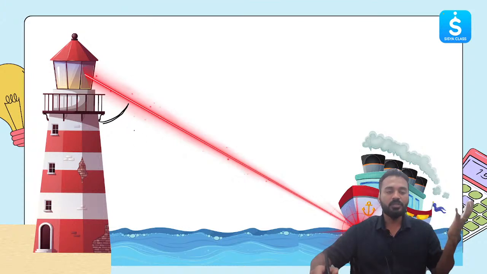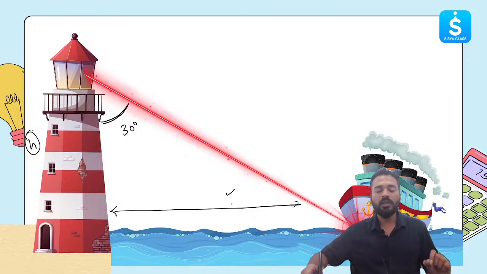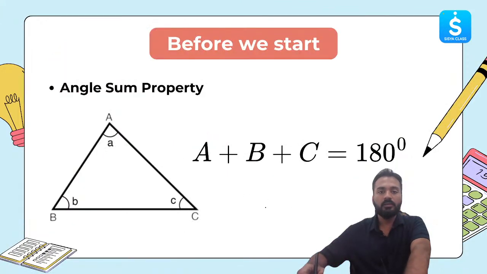This angle can be measured using an angle measuring instrument which is already installed in this lighthouse tower. Now, if this angle is known to you, let's say 30 degree, and if you know the height of the tower, you can easily find out how far is the ship. This is the power of trigonometry, and this is one of the real life applications, and this is what we are going to learn today in this class as well.